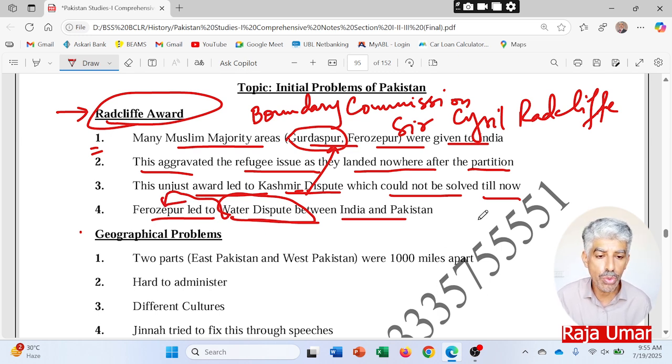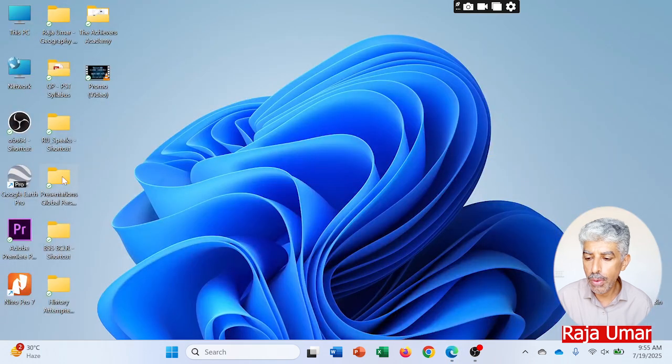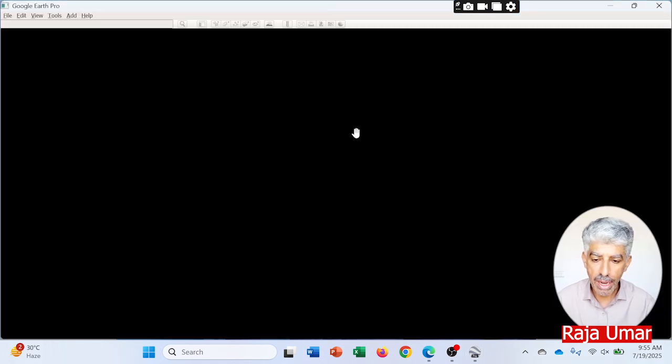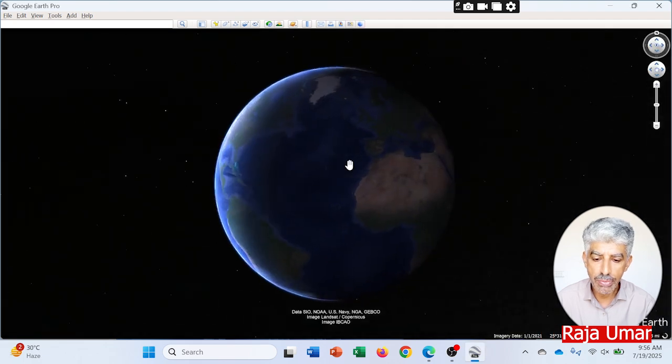If I go to Google Earth now, from there I will explain how these areas were awarded to India, what sort of issues Pakistan faced, and what issues we are still facing because of these. So let it run, then I'll explain how things moved.